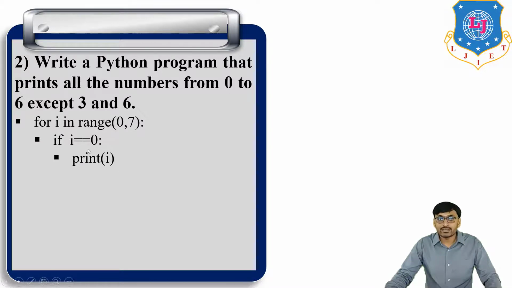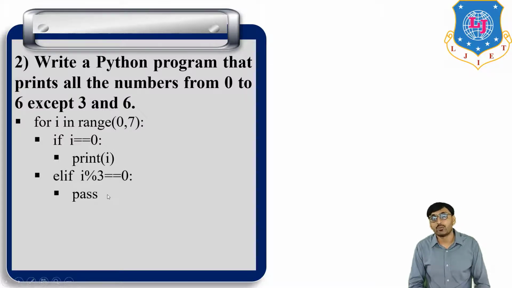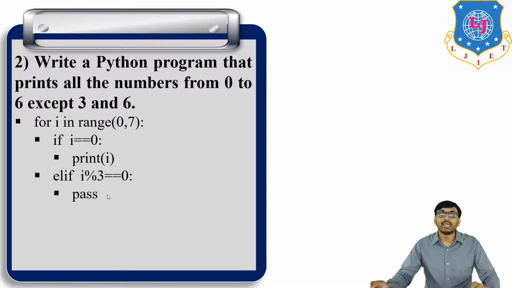If the first condition is not satisfied, then go for the second condition. The second condition is elif i modulo 2 is equal to 0. Then pass that element. Now what is the function of pass? If any element satisfies the second condition, then pass that element. It means do nothing. Do not print that element. Do nothing. Simply pass. Okay.